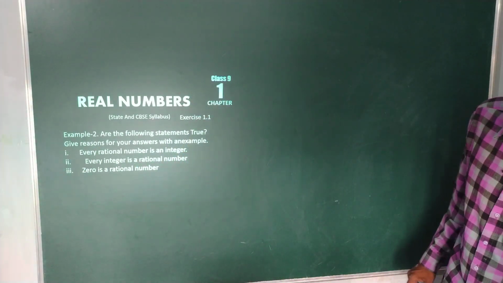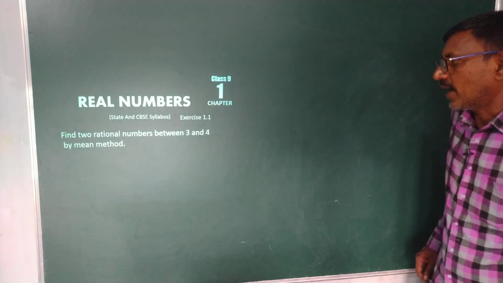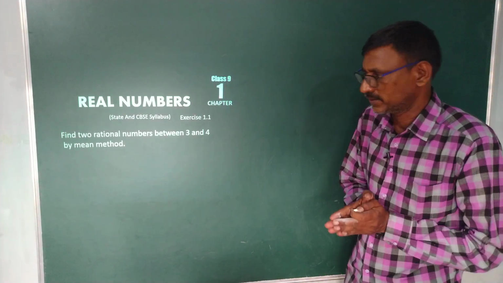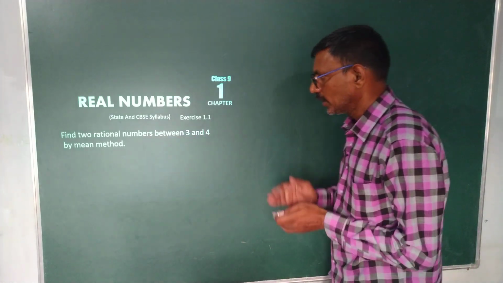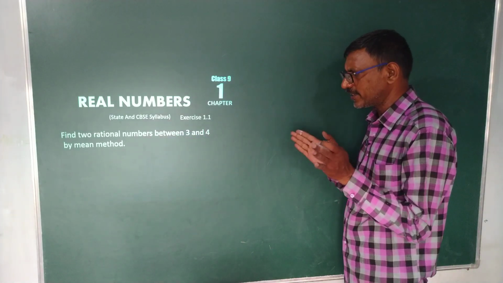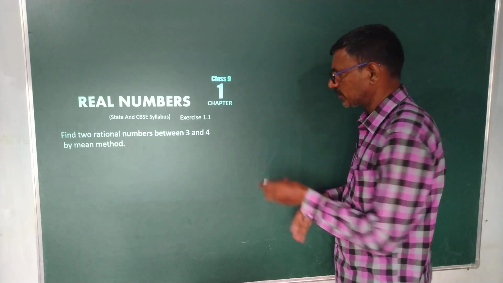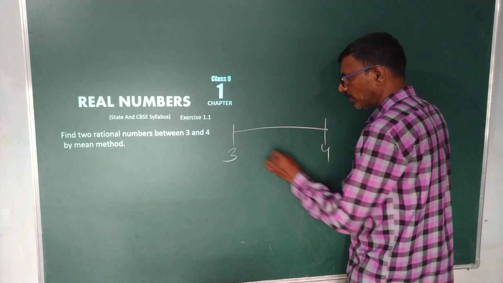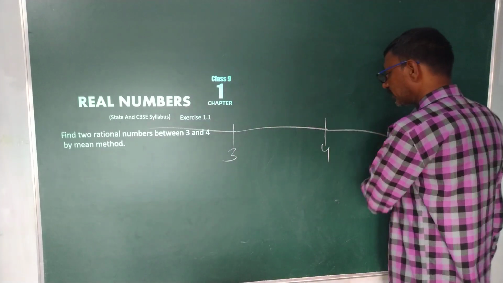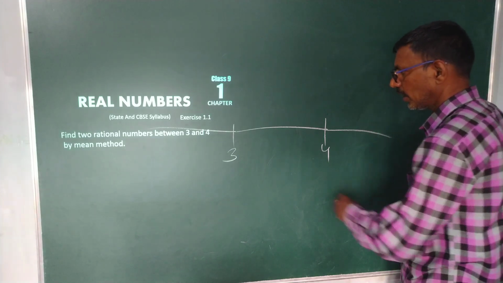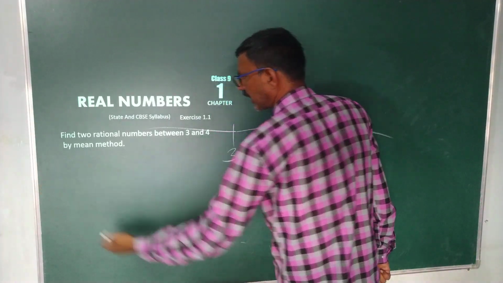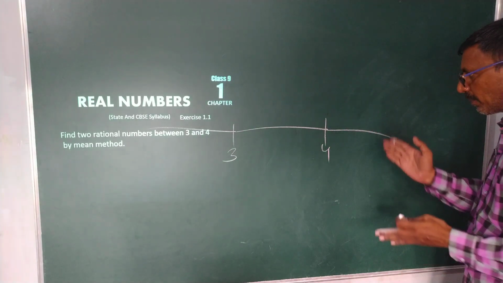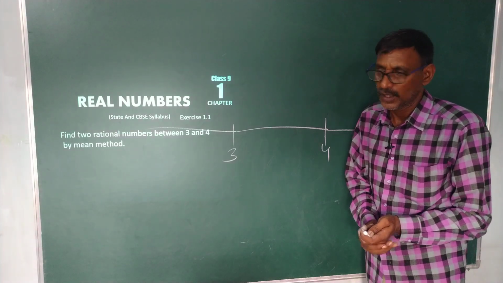Now, see the next example. Find two rational numbers between 3 and 4, only two rational numbers, by the mean method. The mean method is very simple. Suppose this is my number line. Suppose this is my 3 and this is my 4. 2 will come this side, 1 will come this side, and 5 after 4 will come this side, and so on. But I would like to discuss 3 and 4.